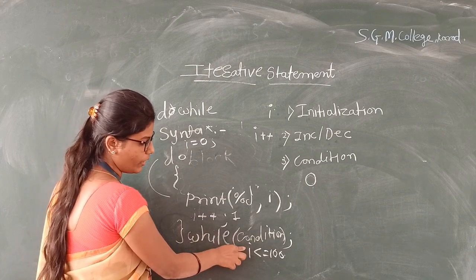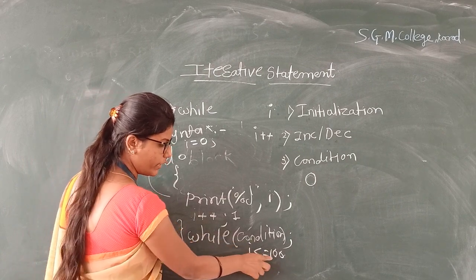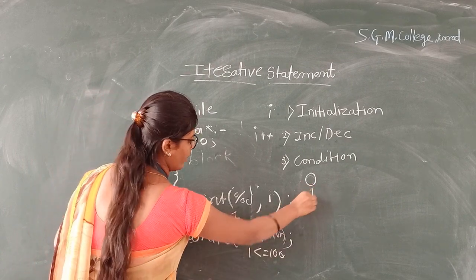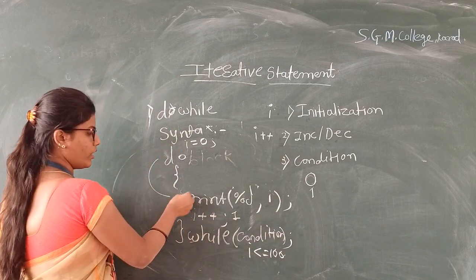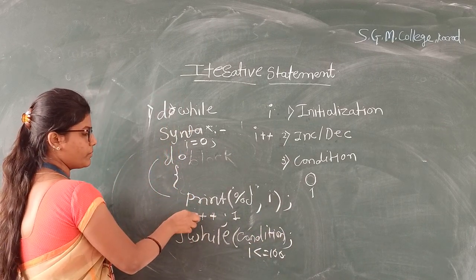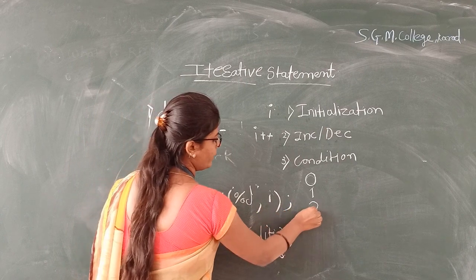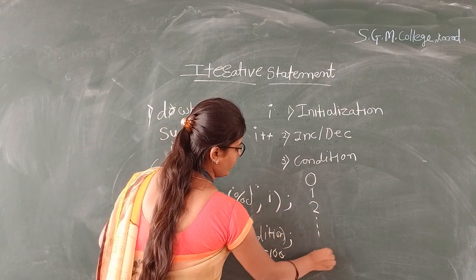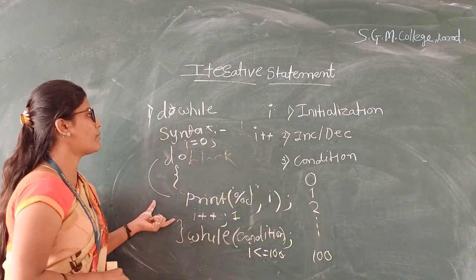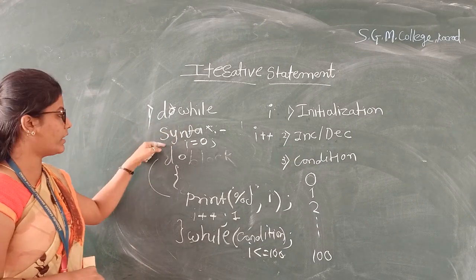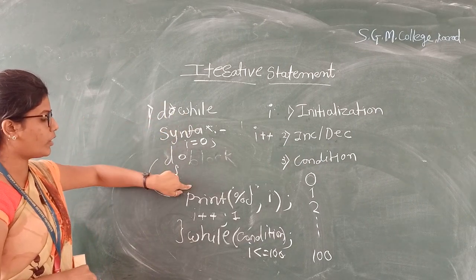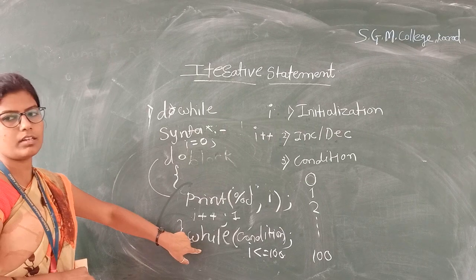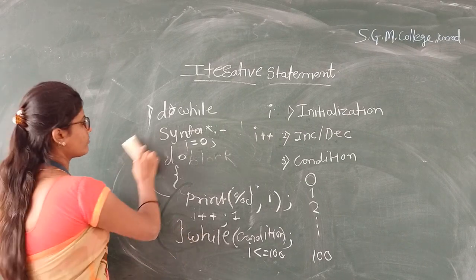It will check whether the value of I is less than or equal to 100. True. Then it prints 1. Again control goes to I plus plus, and again it checks. It prints 2 up to 100. This is about the do while statement. Here control enters into the loop, and after that we check the condition.